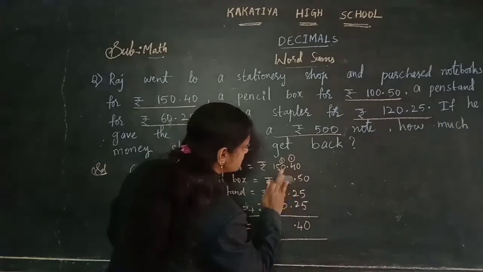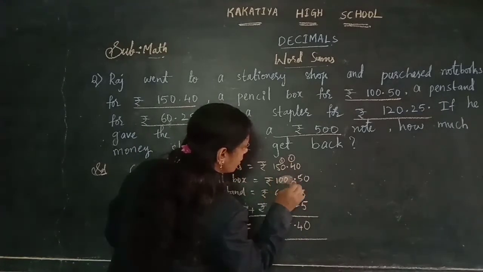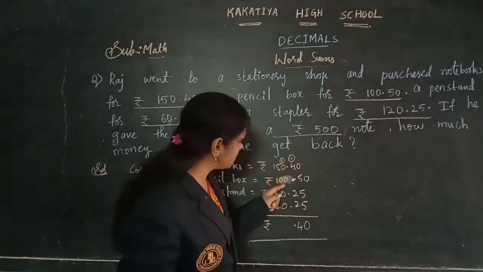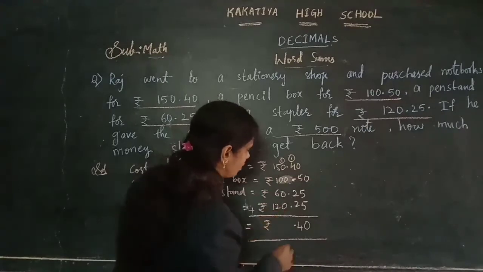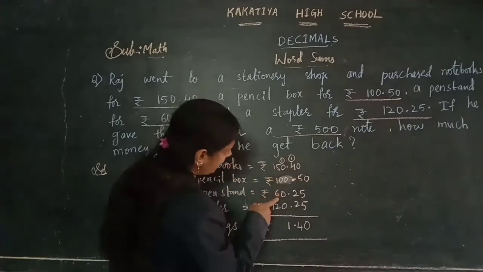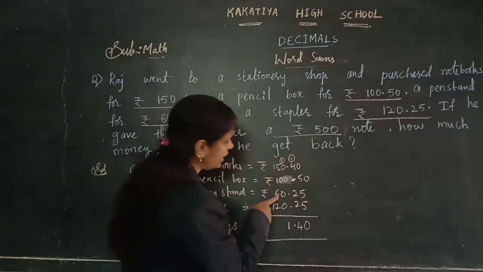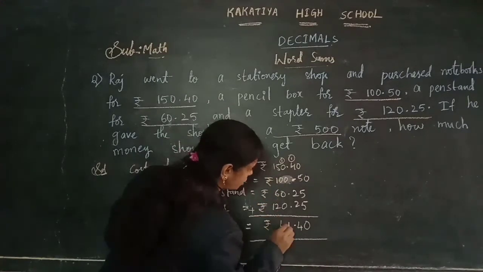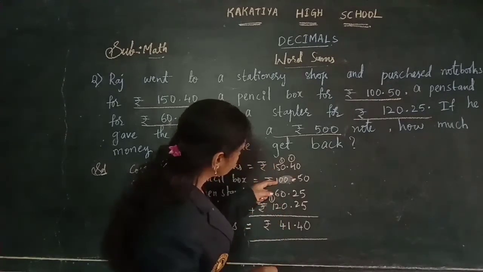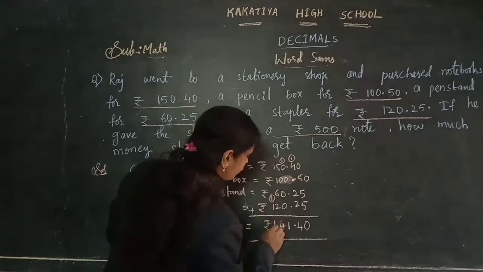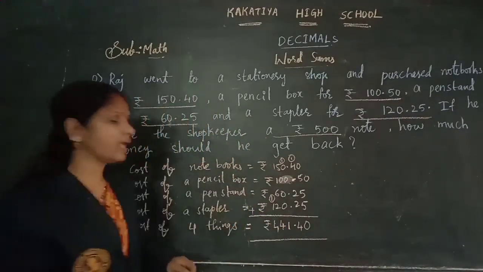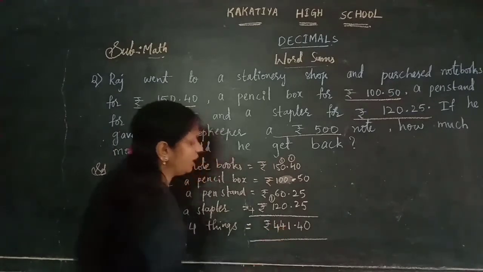Come on, let's arrange this. Better to arrange this in a column, children. Now 1 plus 0, 1. So 1. So 5 plus 0, 5, plus 6 is 11. 11 plus 2, 13, 14, children. 14 and 1 carry. Now hundreds place: 1, 2, 3, 4. So 4 here. So the cost of the 4 things is 441 rupees 40 paise.